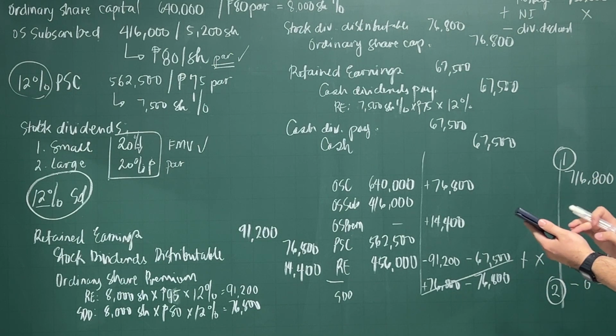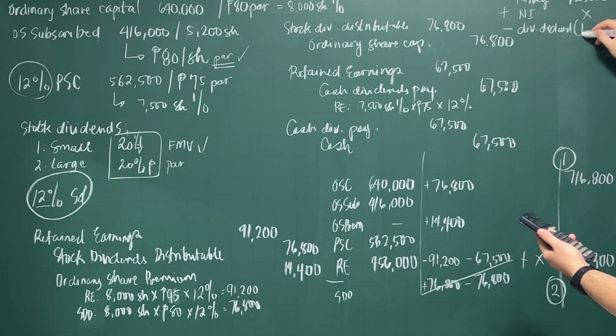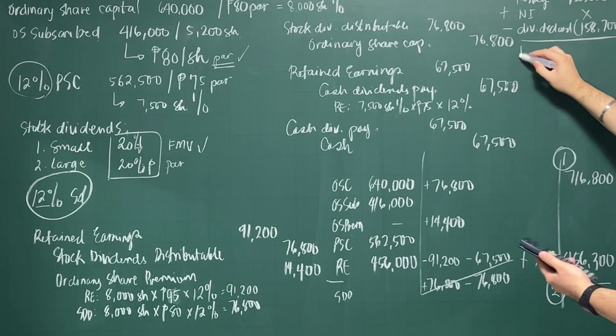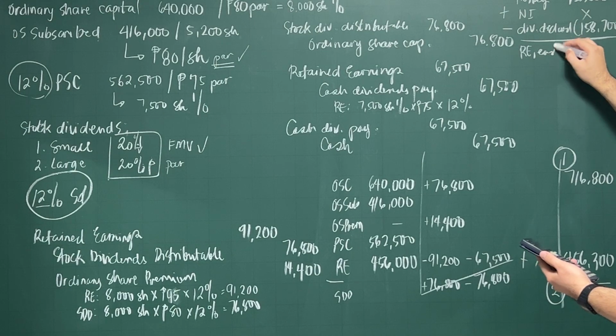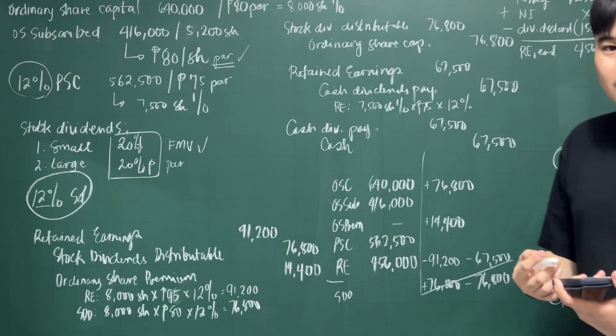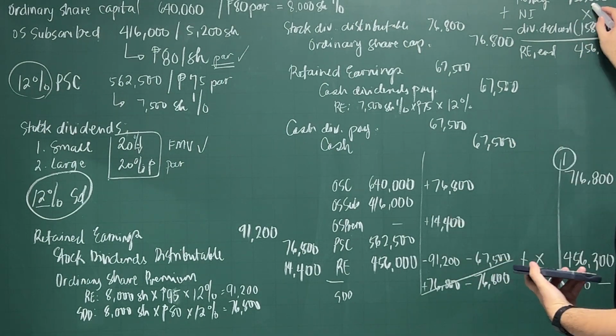Okay, I'll add them both, 91,200 and 67,500, which is 158,700, which is your retained earnings at the end of the period, which is 456,300.